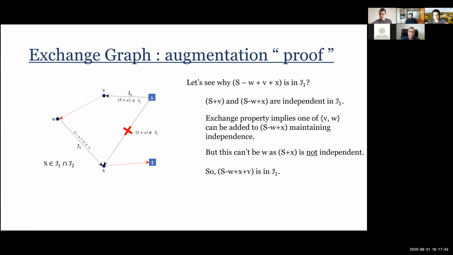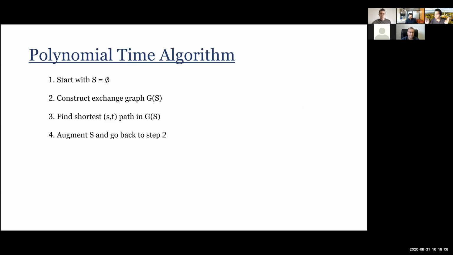If I augment along shortest paths, I'll get better and better common independent sets. And in fact, this is the main theorem of Edmonds, or you can derive it from the theorem of Edmonds, which captures the duality, or certificate for optimality. So if there's no path from S to T, then I can stop and S is an optimum set. Okay, so this actually implies the following polynomial time algorithm.